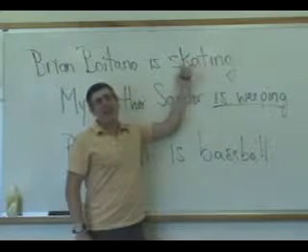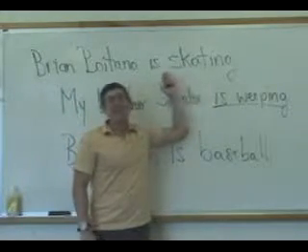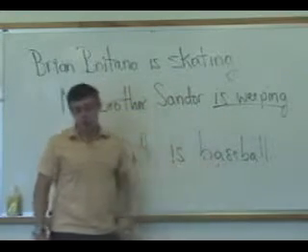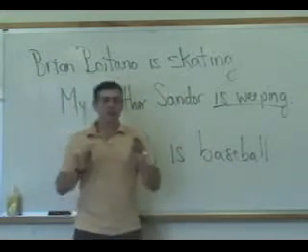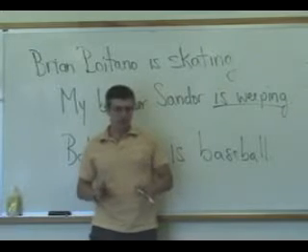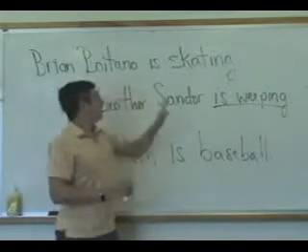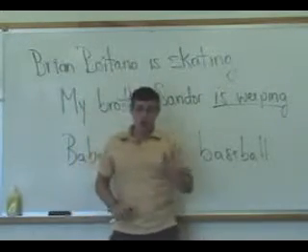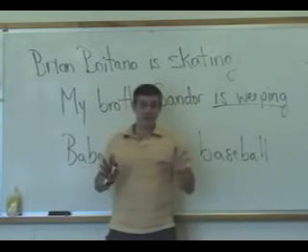Skating then is a gerund. It is a noun, just as baseball is a noun in the sentence Babe Ruth is baseball. So, 2 ways to construe this very simple sentence, Brian Boitano is skating.